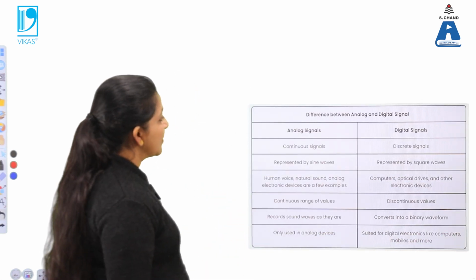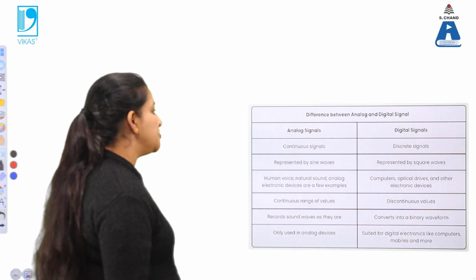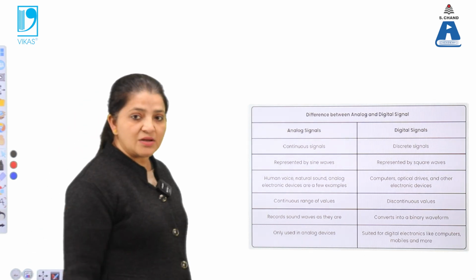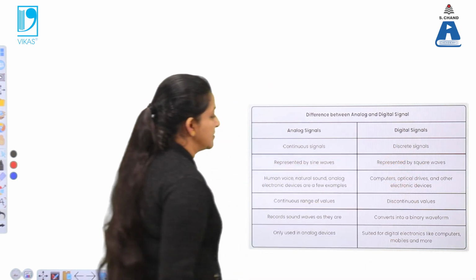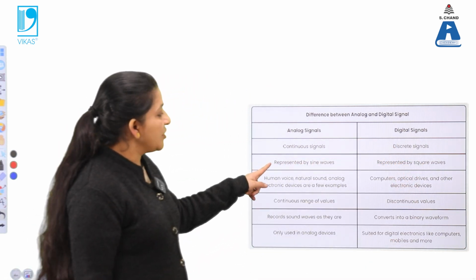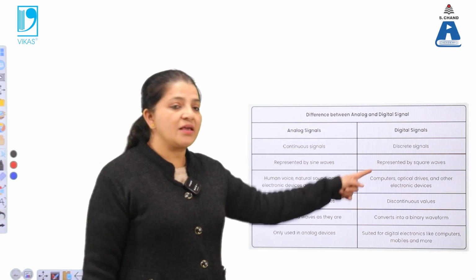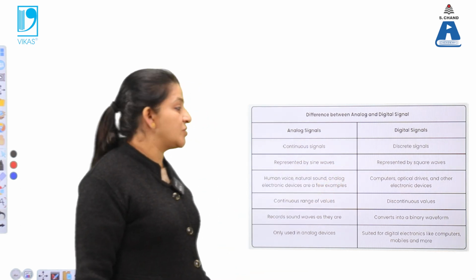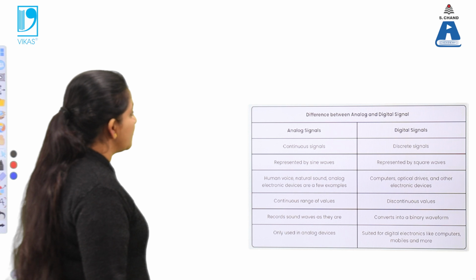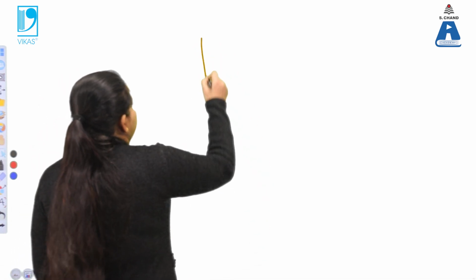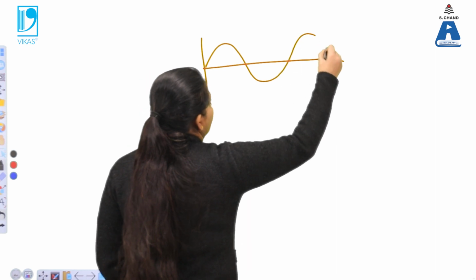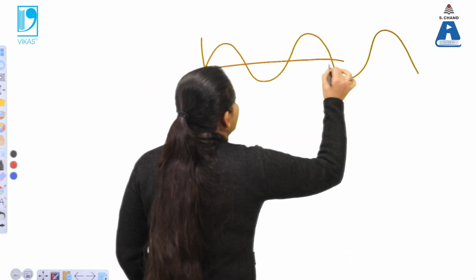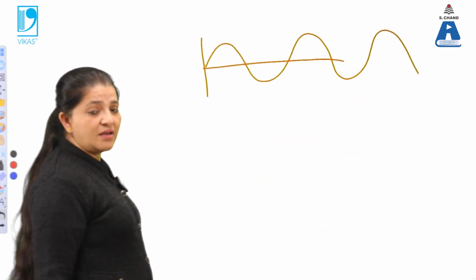Okay, now next is what is the difference between analog and digital signals. So analog signals are what? They are continuous signals, and digital signals are discrete signals. They can be represented by sine waves and square waves respectively. We know that sine waves are continuous waves, so the output from analog signals can be represented like this. So these are the analog signals.